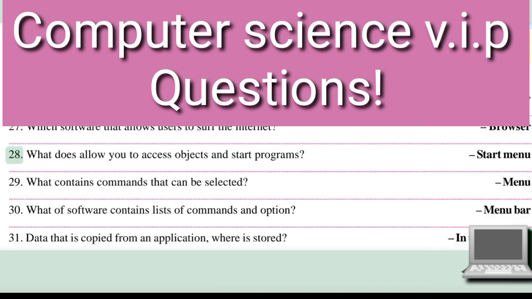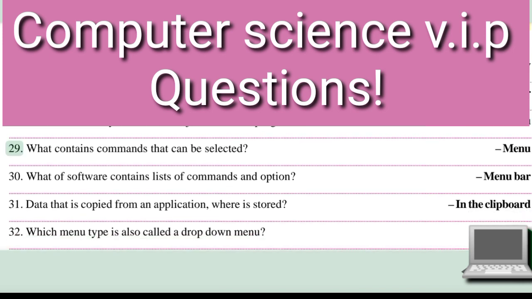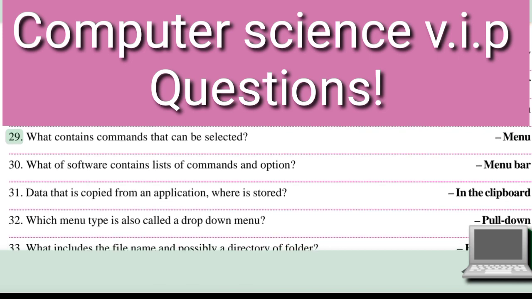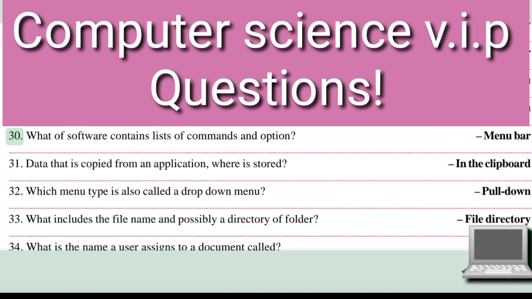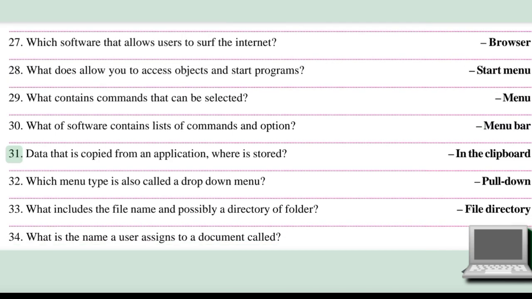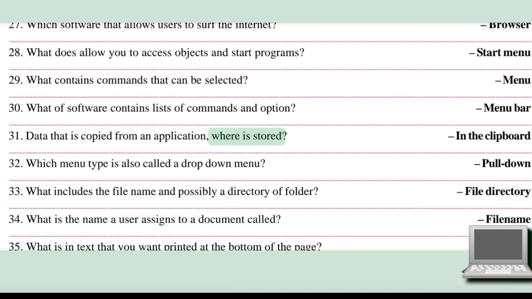28. What allows you to access objects and start programs? Start menu. 29. What contains commands that can be selected? Menu. 30. What part of software contains lists of commands and options? Menu bar. 31. Data that is copied from an application, where is it stored? In the clipboard.